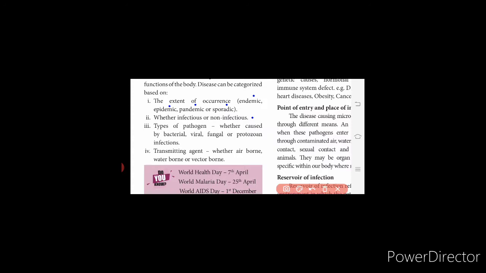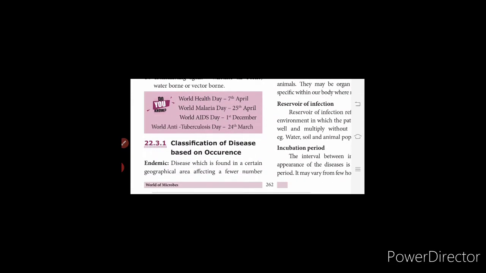Then types of pathogen, whether caused by bacterial, viral, fungal or protozoan infections. The fourth one is transmitting agent, whether airborne, waterborne or vector borne. So these are the ways diseases can be categorized. Now we'll discuss in short about the classification of diseases based on occurrence.